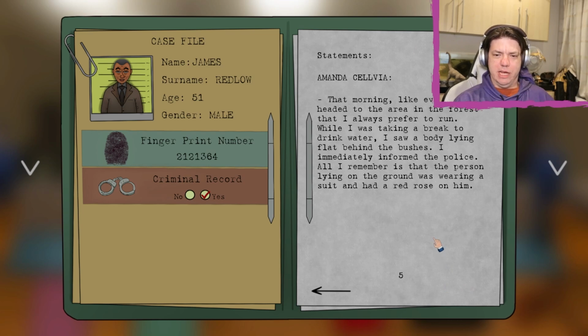That morning, like every day, I headed to the area in the forest that I always prefer to run. I saw a body lying flat behind the bushes. I immediately informed the police. All I remember is that the person lying on the ground was wearing a suit and had a red rose on him.